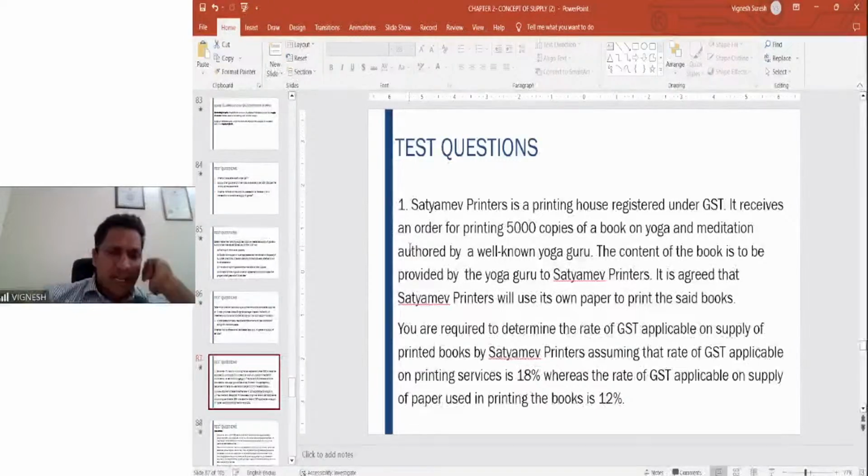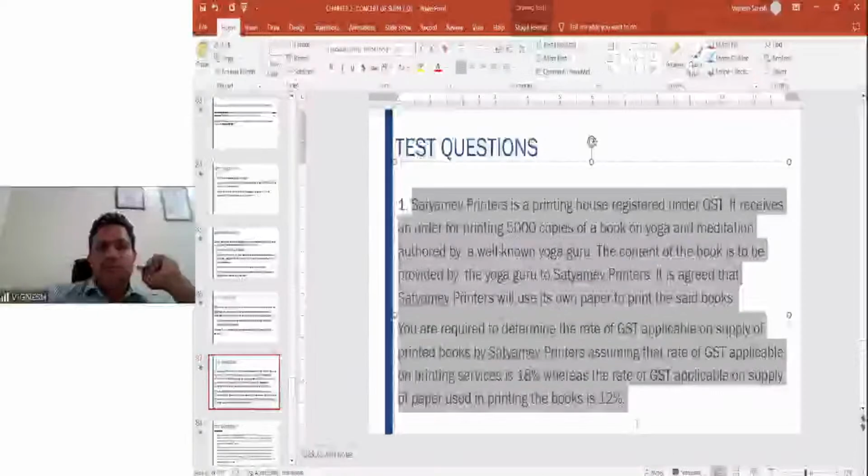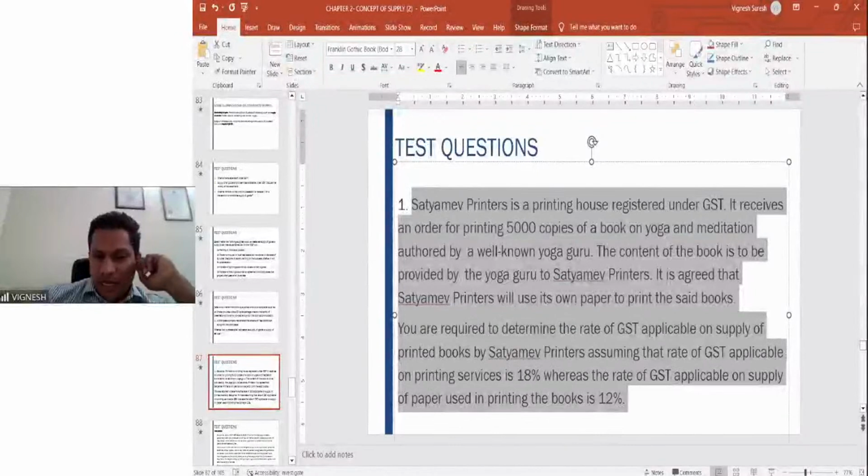If you refer to the study material, most of these questions are taken from the study material. There is a solution. If you open your study material and look at the Satyamev Printers problem, on page number 2.81 is the solution which is given. The study material gives a very elaborate solution. You don't need to be that elaborate. You don't need to mention the circular number. You don't need to mention the section number.